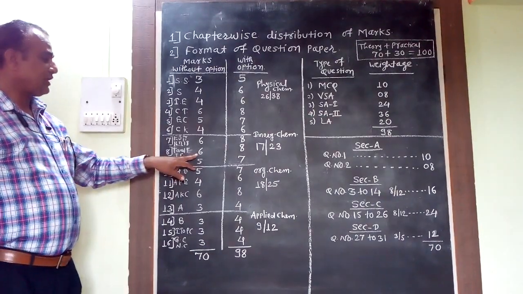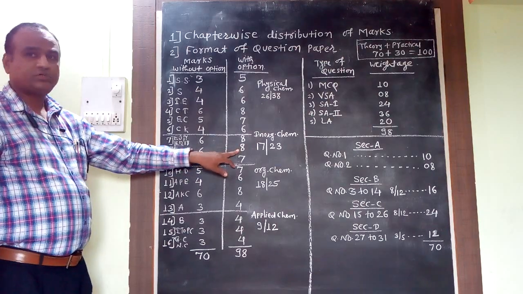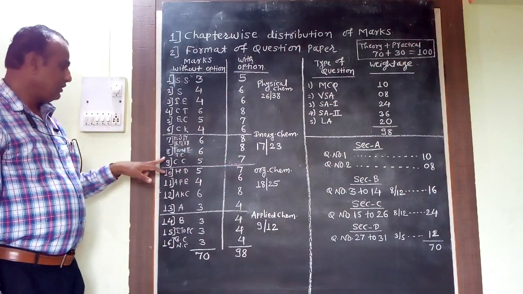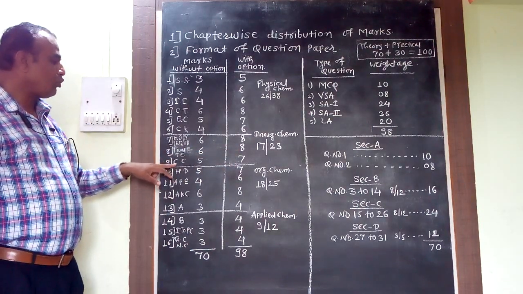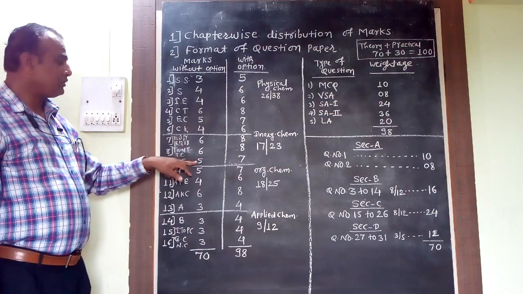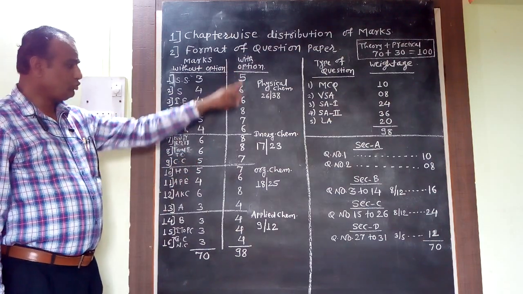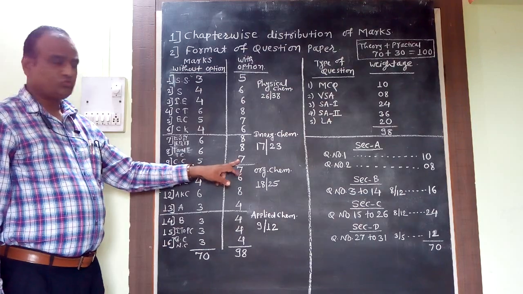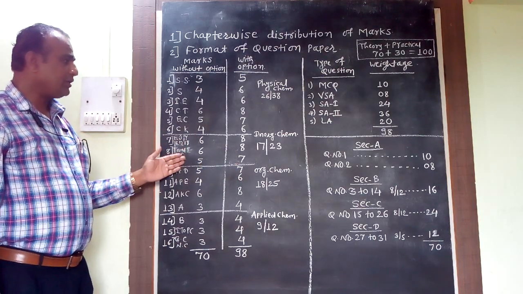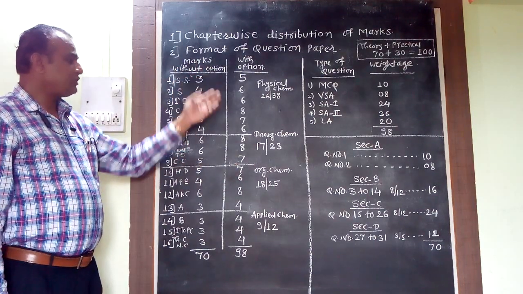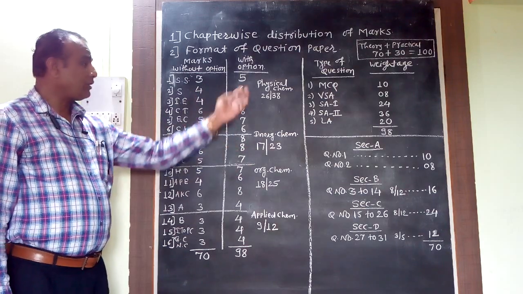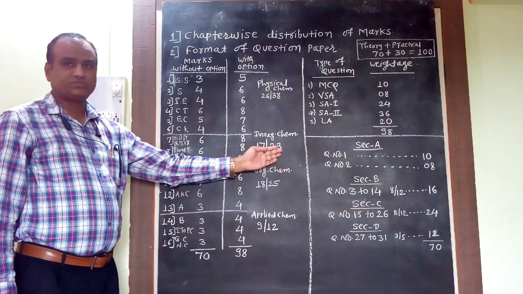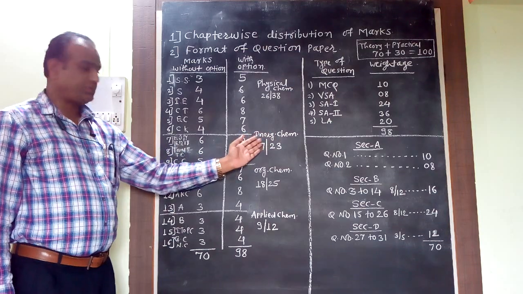Marks without options are 6 and with option marks are 8. Then chapter number 9 is coordination compounds. Marks without options are 5, with option marks are 7. So these 3 topics have a weightage of 17 marks without option and 23 marks with option, related to the inorganic chemistry section.